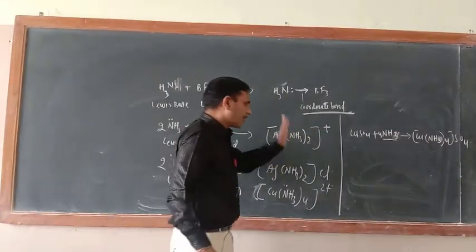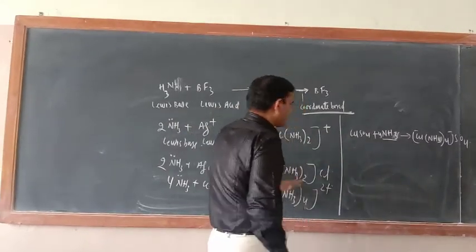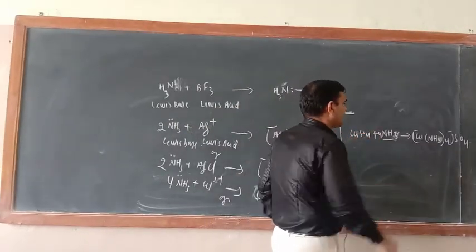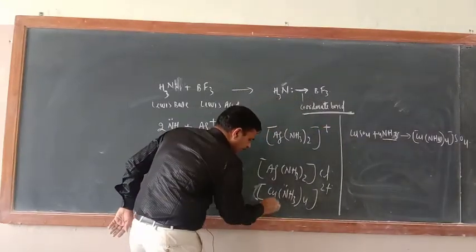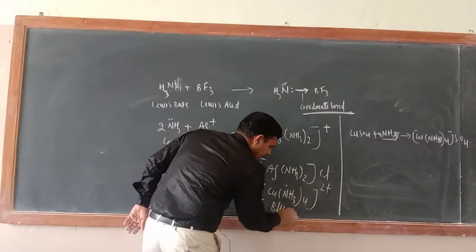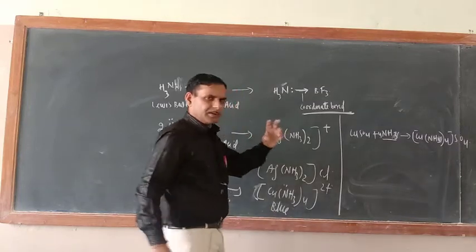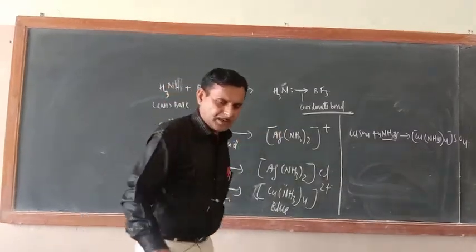I hope that you have got this one. If you have not got it, just note down this one. Now they will produce the specific color. Now this will produce the blue color. Here, what is this one? Blue color. Now I think you still have not got the meaning of complexing agent.